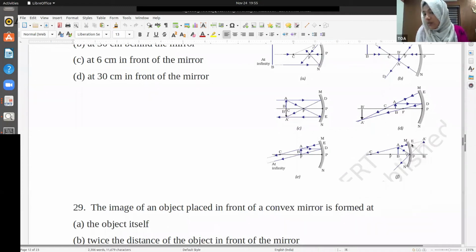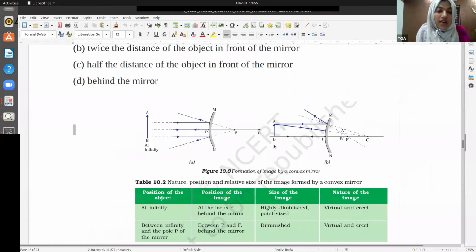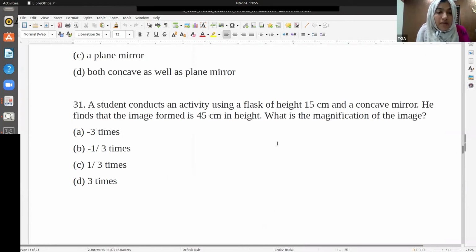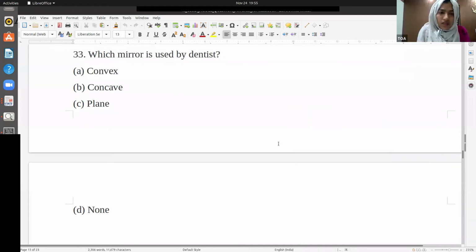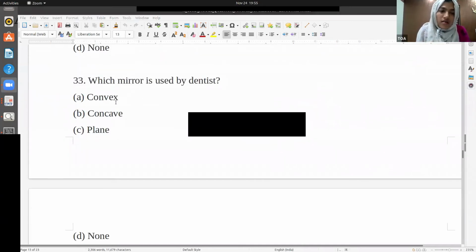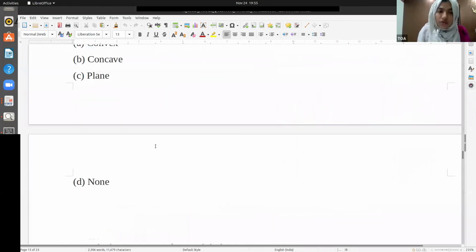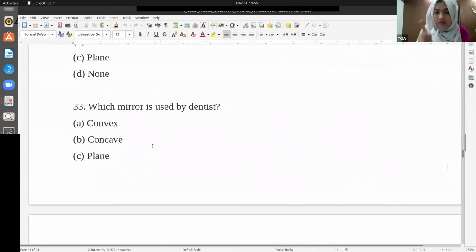For a dentist, it's necessary that he should be able to see the minute things. So he places his mirror close to the tooth so that he gets an enlarged image. So what he is using is concave.